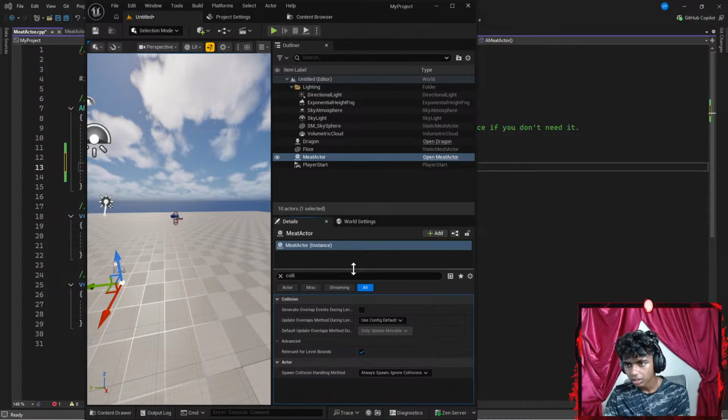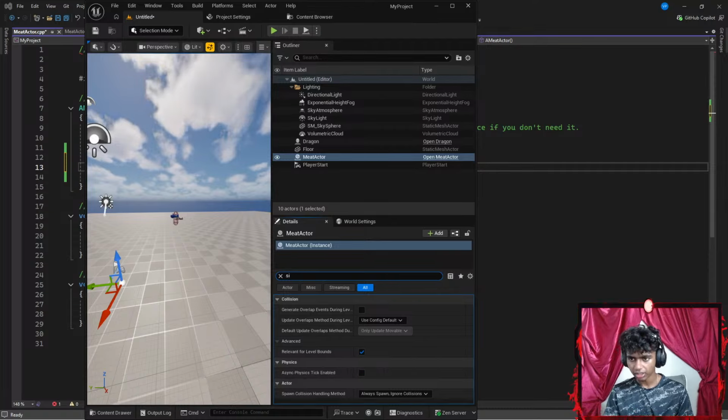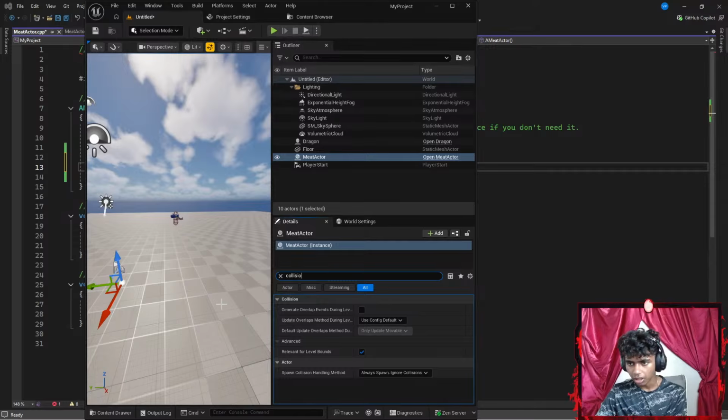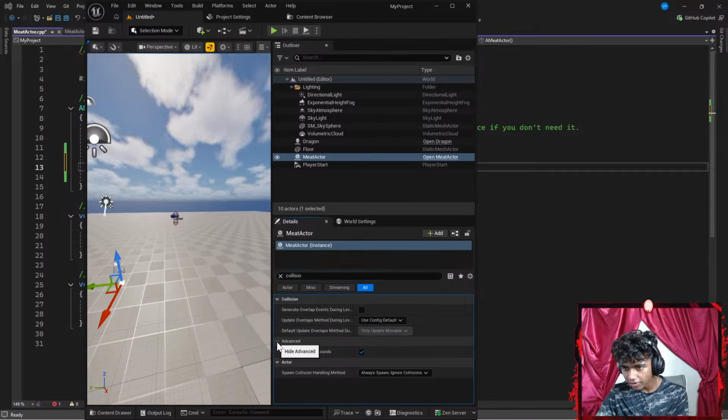There. Okay, so collision. There we go. So in my collision, okay, collision presets, block all. So I see collision. Do I see collision presets advanced?